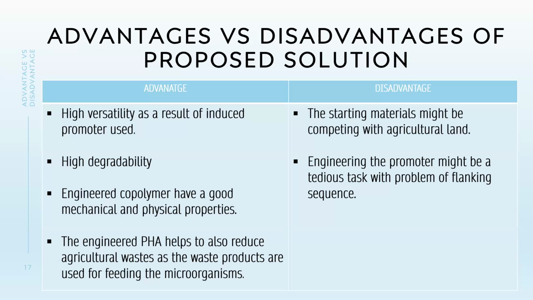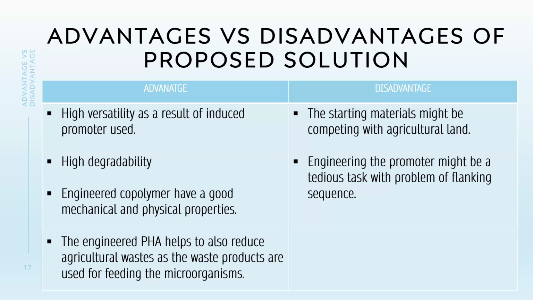Number three advantage is engineered copolymer have a good tensile strength, mechanical and physical properties. The number four advantage is that the engineered PHA helps to also reduce agricultural waste as the waste products are used for feeding microorganisms. So disadvantages now.